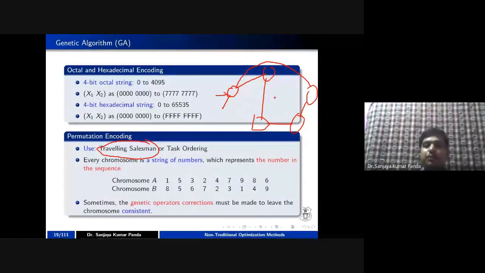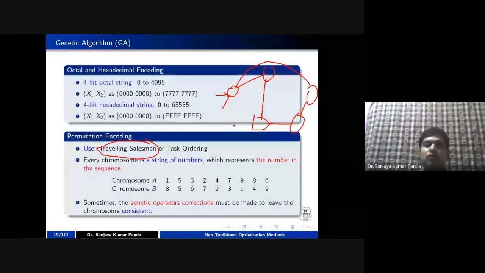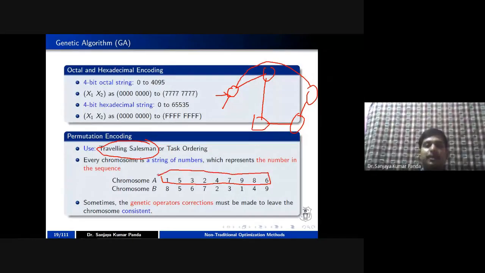If you go for such a type of problem, how are you going to represent your chromosome? You can see the chromosome here. Let's say the total number of cities is 9, so I am taking the length of the string as 9, in which each and every individual value is unique. In MATLAB, there is a function, please note it down, called random permutation, randperm. If you use this function, you can generate random numbers in a particular range in which there is no repetition.